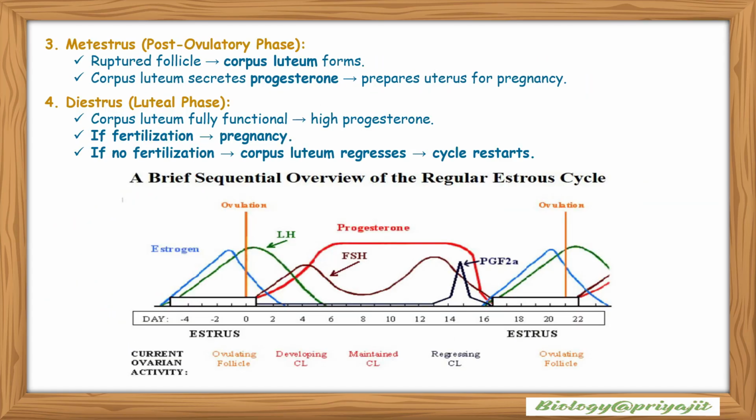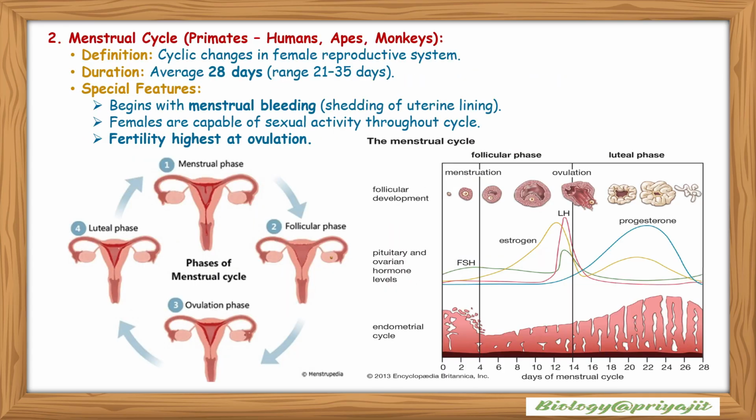Metestrus is the post-ovulatory phase, in which the ruptured follicle forms the corpus luteum. The corpus luteum secretes progesterone, which prepares the uterus for pregnancy. In diestrus or luteal phase, the corpus luteum is fully functional and produces a high level of progesterone. If fertilization occurs, it will promote pregnancy, and if there is no fertilization, the corpus luteum regresses and the cycle restarts again. Now we'll study the menstrual cycle.